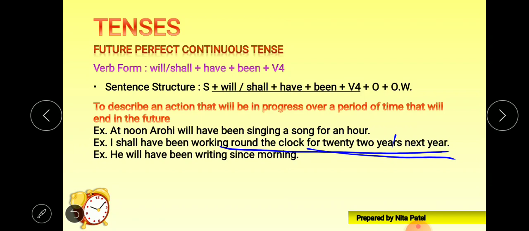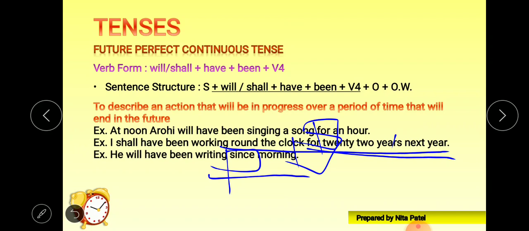Okay, next example. He will have been writing since morning. So since is given here, in the earlier one for is given, in the first example also for is given. Let's understand it. He will have been writing since morning.